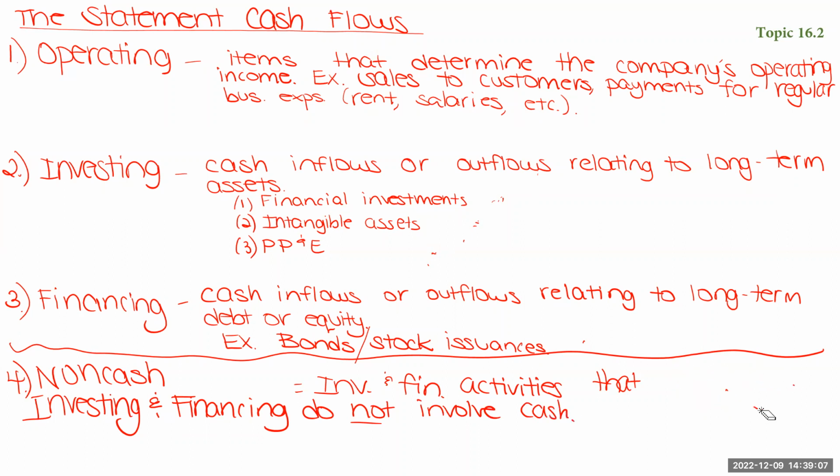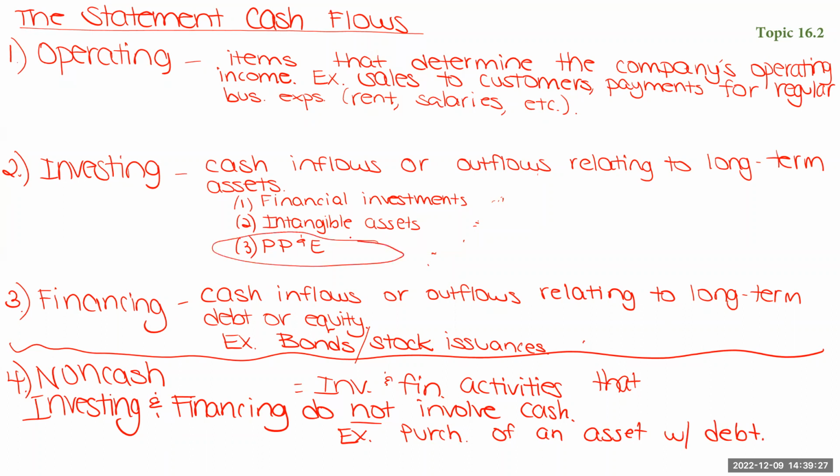Okay. Examples. The most common one would be purchase of an asset with debt, right? So if you go out, you buy a car, but you finance it. Well, buying a car, that would be considered equipment. So it's a purchase of an equipment item. So it's normally investing, but it wasn't with cash. So that's why it would go into non-cash investing.